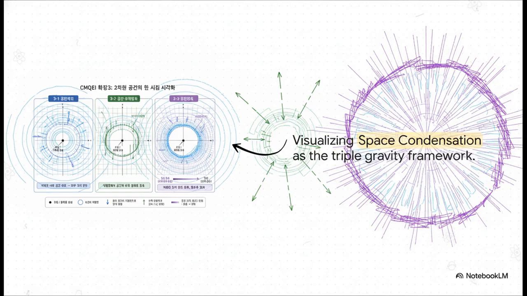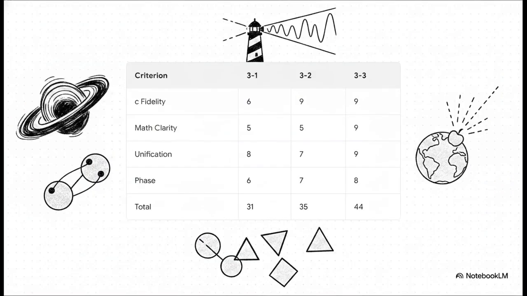from the horizon. Out of the 3 models tested in the white paper, it is fascinating to see that Theory 3.3 just crushes it across the board, scoring a 44 out of 50. Why? Because starting from minimal boundary conditions, it mathematically recovers both the exact Schwarzschild geometry of a black hole and the Newtonian inverse square law of gravity that we feel every day on Earth. It's simply the most mathematically clear and unified expression of the lighthouse statement we started with.